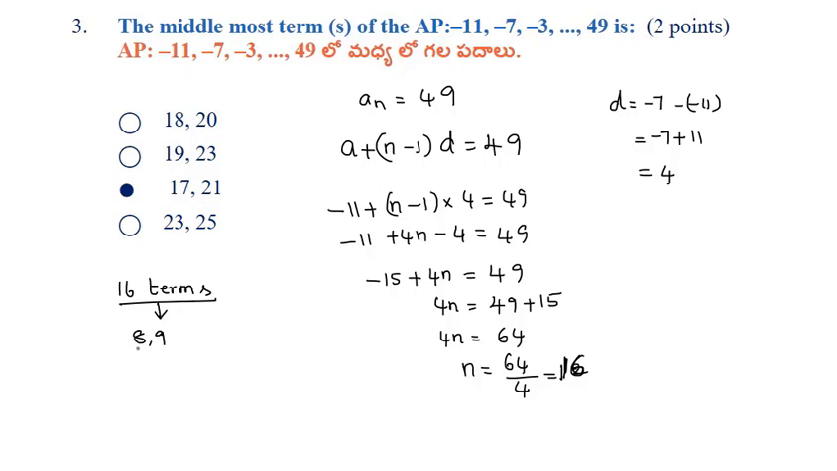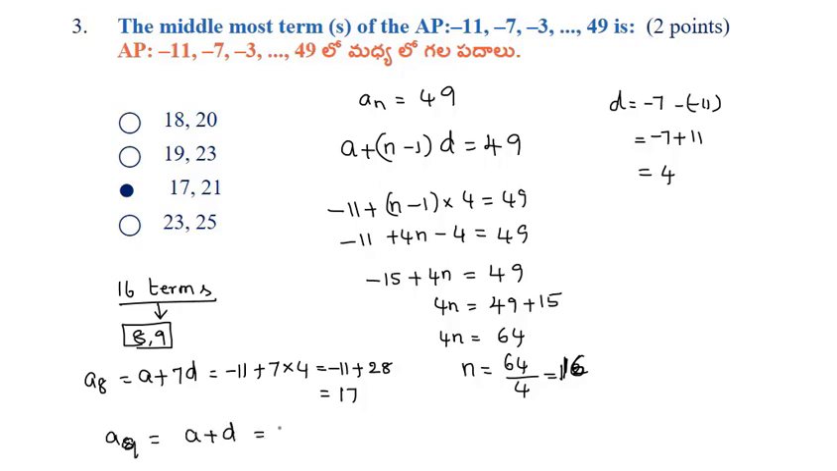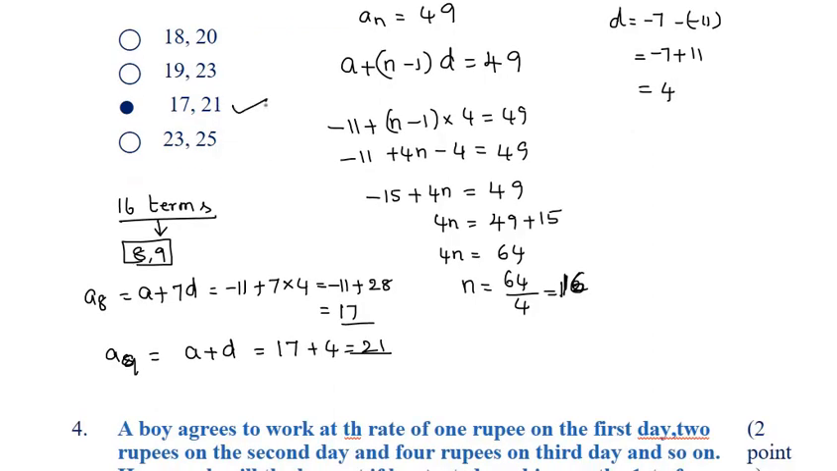Now we have to find 8th term of AP and 9th term of AP. a8 is equals to a plus 7d, that equals to minus 11 plus 7 into 4, that equals to minus 11 plus 28. So the answer is minus 11 plus 28, that means 17, and a9 is equals to a8 plus d. So 17 plus 4, that equals to 21. 17 and 21 are the middle terms. Okay.